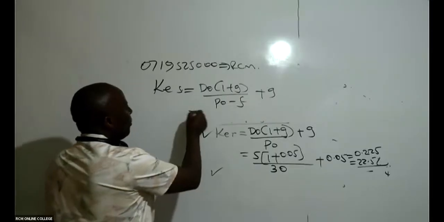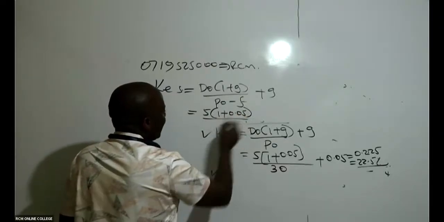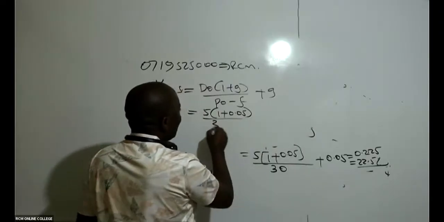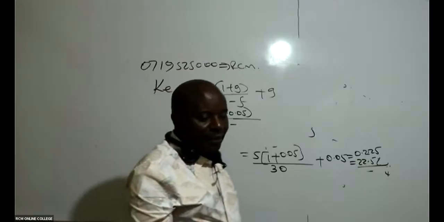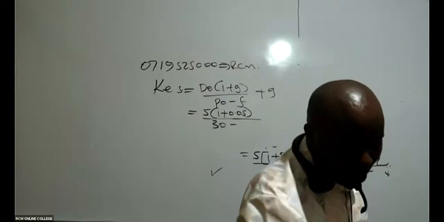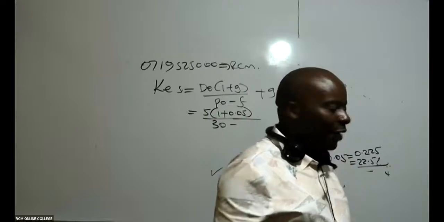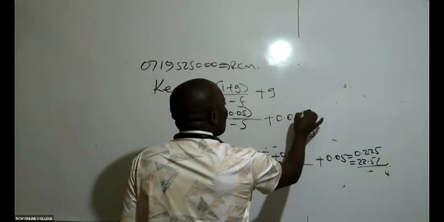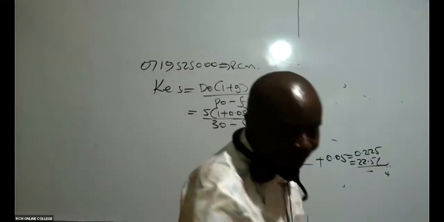So this one will be D0, which still remains 5, times 1 plus 0.05, all over P0. Our P0 is 30, so P0 is 30 minus flotation cost. Flotation cost has been given there. Is there somebody who is able to see the flotation cost in this question? Anybody? It is 5. Thank you so much. And then the growth rate still remains at 0.05.